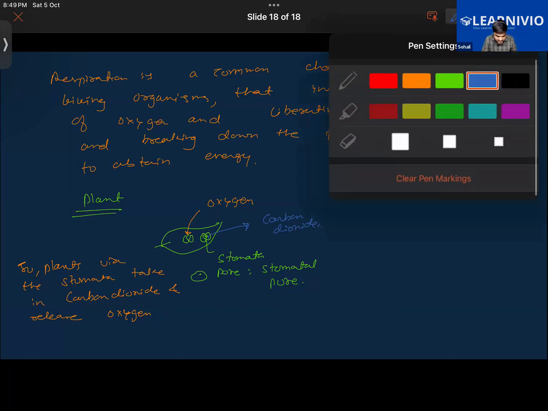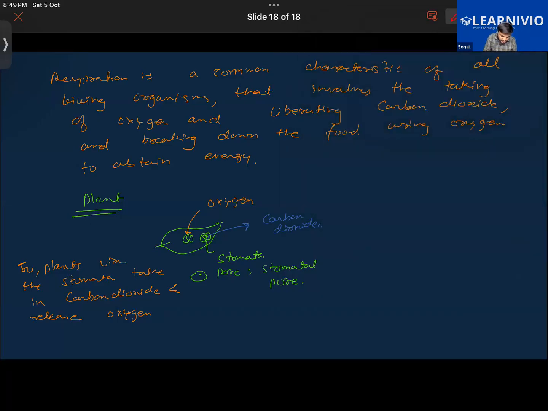Right now, I only gave you the example of the leaves, but respiration occurs in the roots also, no? Roots also. The roots have tiny hairs on them. Say this is the root of the plant. It has tiny hairs like this, and we call them root hairs. Oxygen will be entering through these tiny hairs also, and that oxygen will be taken up by the plant to carry out respiration.